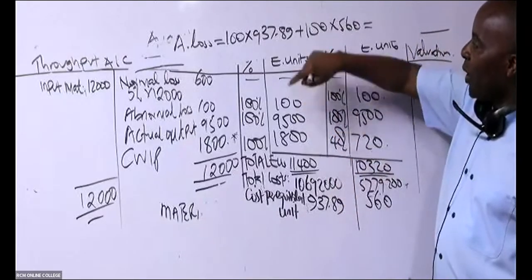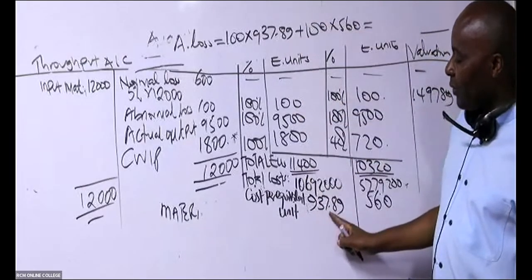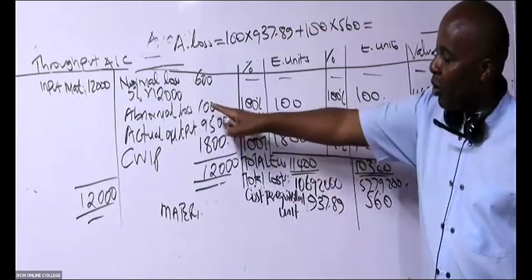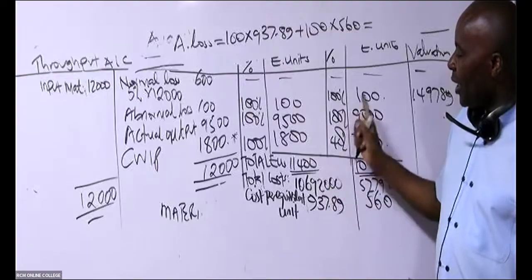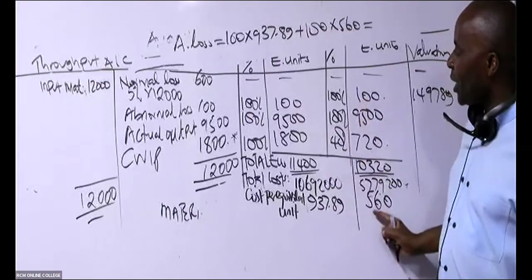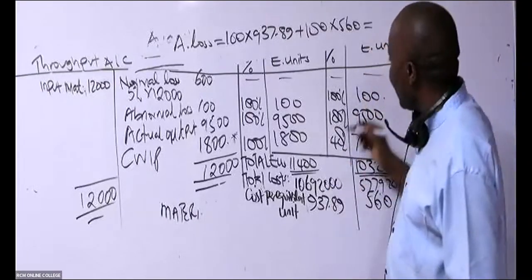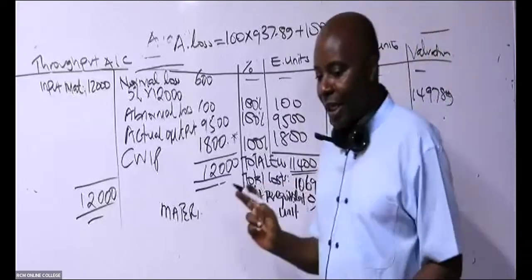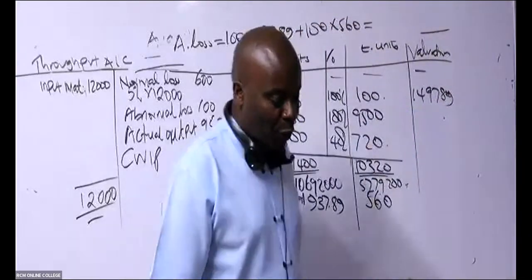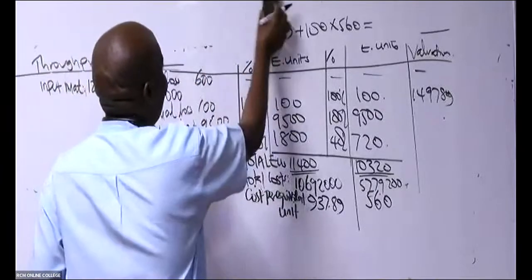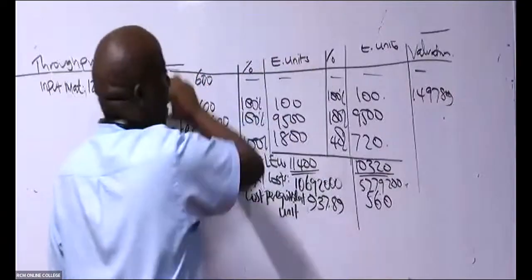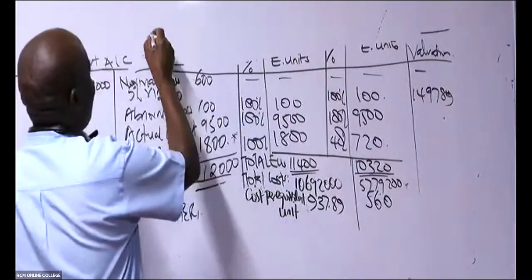Take your calculator, we know cost per unit is 937.89, and the equivalent units, 100 times cost per equivalent unit, plus 100 times this 560. Confirm whether you get 1,497.89. So from there we go to the next one, which is actual output valuation. What do we have there?